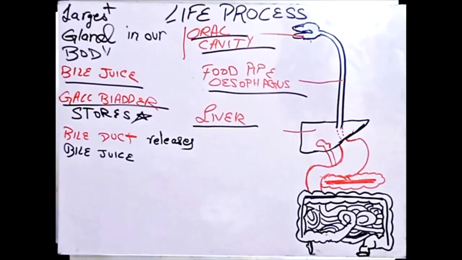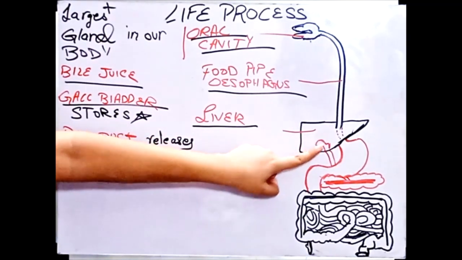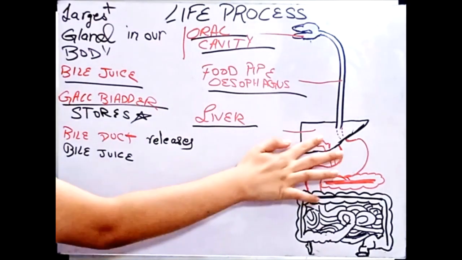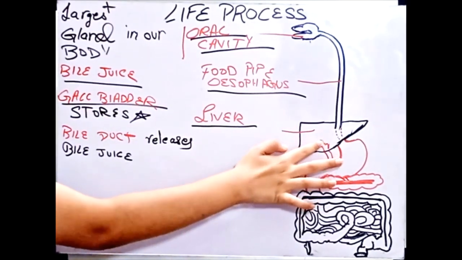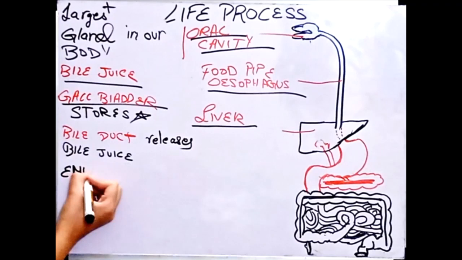What is the gallbladder? Just a second. I was just thinking how to tell you. You can see this is your gallbladder and it is basically dotted. Let me just try to do it. It's dotted like this, when you draw it. And it does a very important function, that is emulsification.